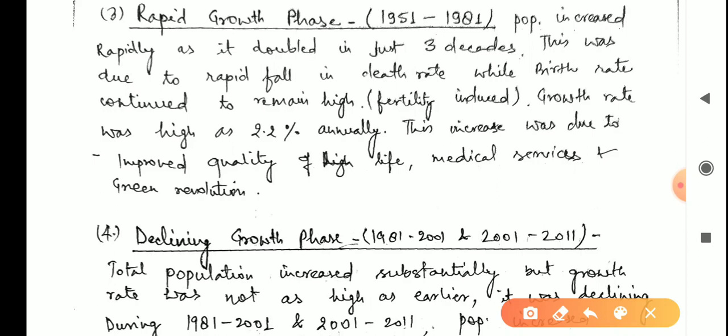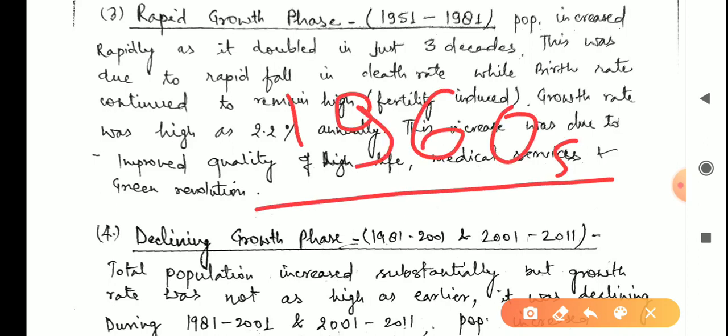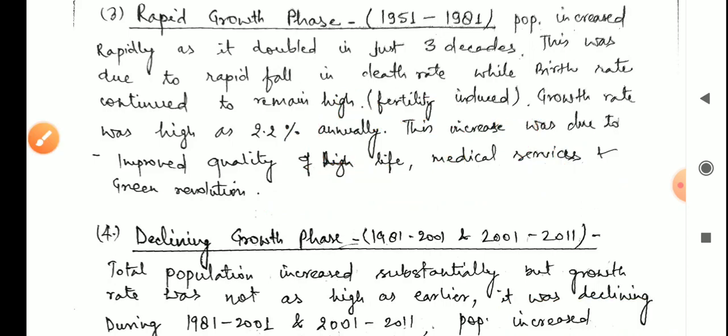Remember, the 1960s was actually the time of the green revolution, related to agriculture, which improved the agricultural production. Now the death by hunger fell very rapidly. Food grains were available to India in a huge amount.